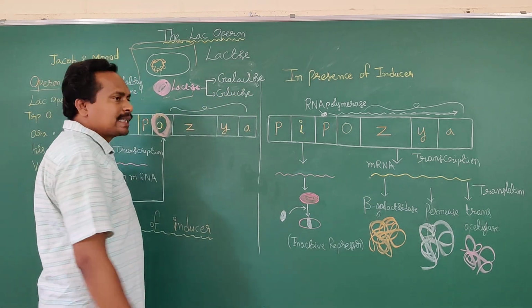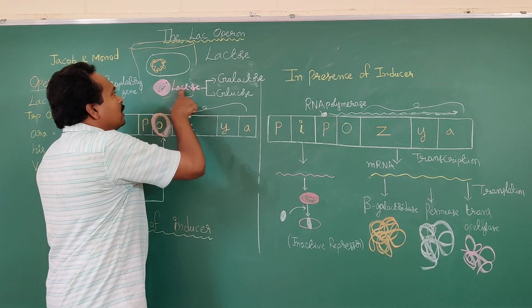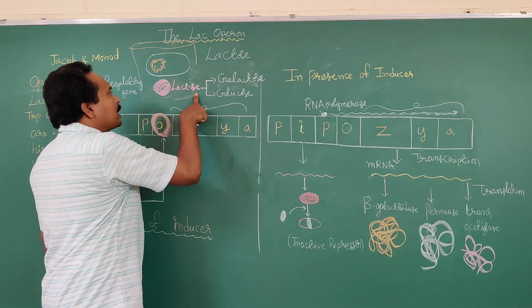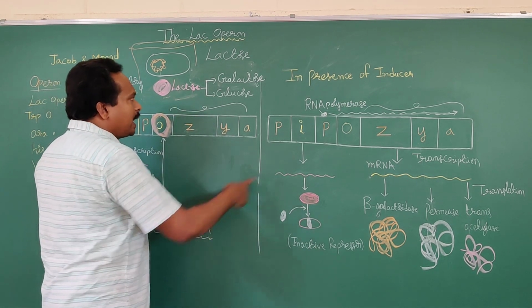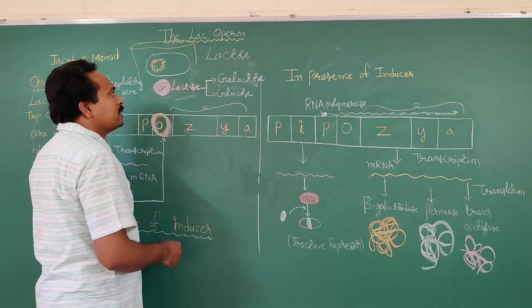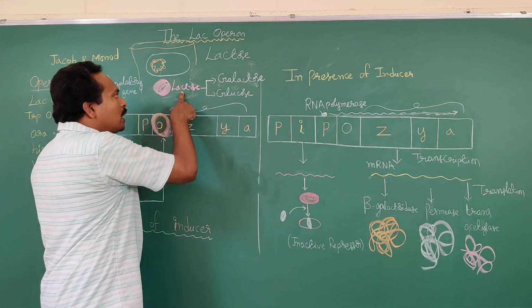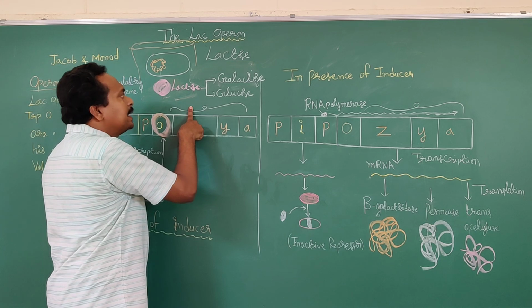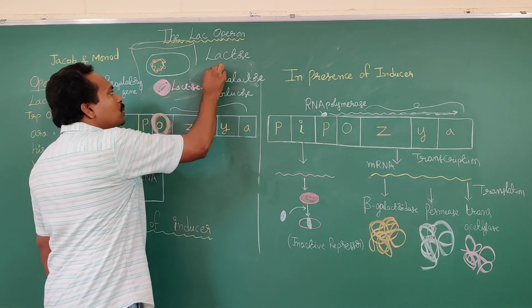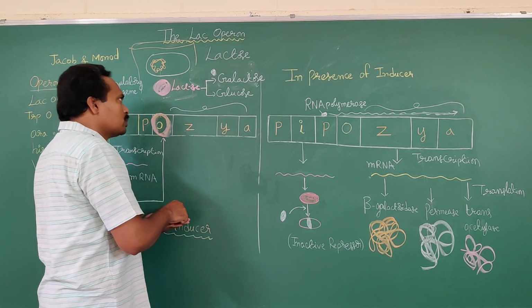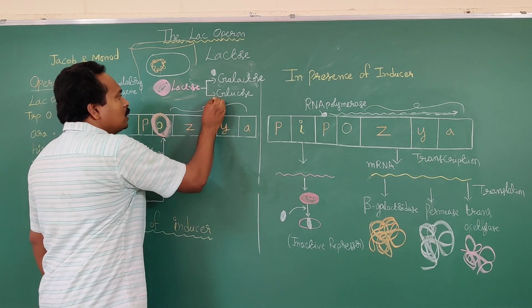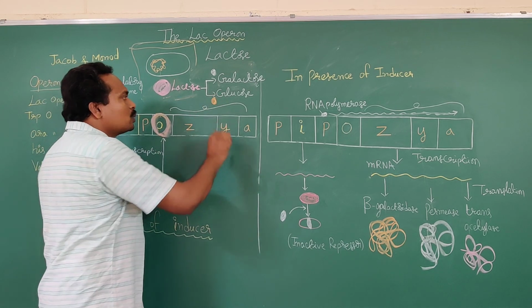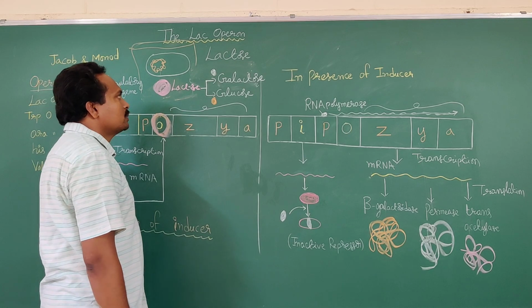Lactose is a disaccharide compound. The beta-galactosidase enzyme breaks down lactose disaccharide into galactose and glucose. So galactose and glucose are monosaccharide compounds.